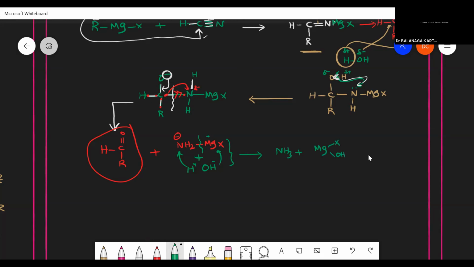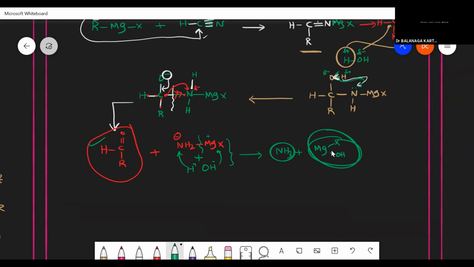So whenever I react with a Grignard reagent, I can get byproducts like MgOHBr or MgOHI, or MgOHX. Is that clear? So along with aldehyde, I can get ammonia as a byproduct.